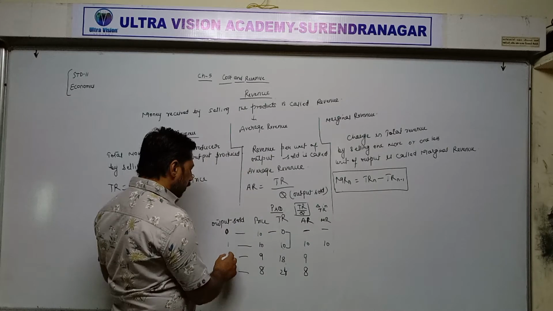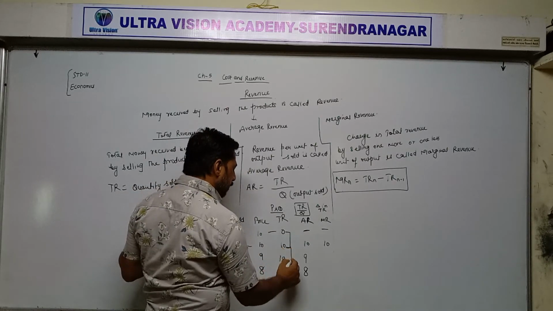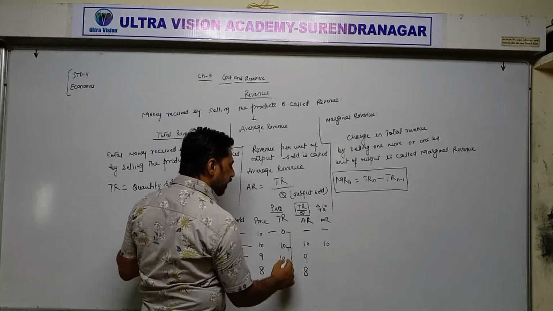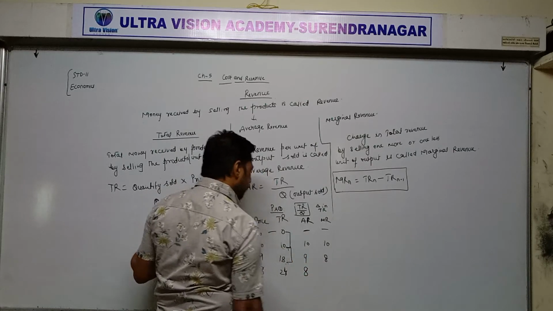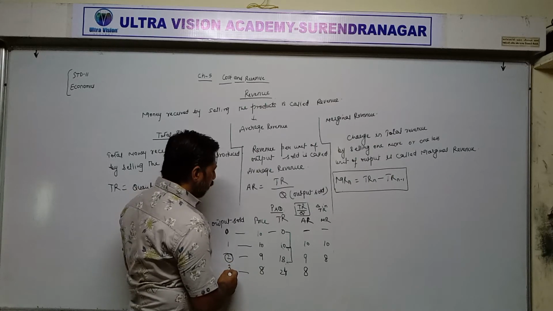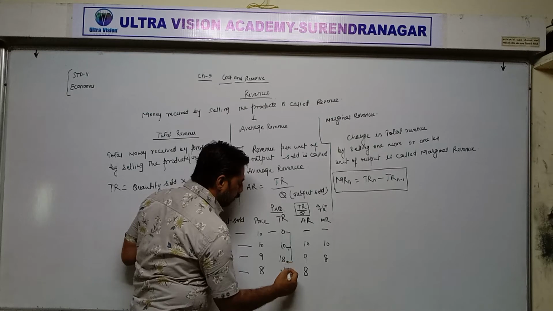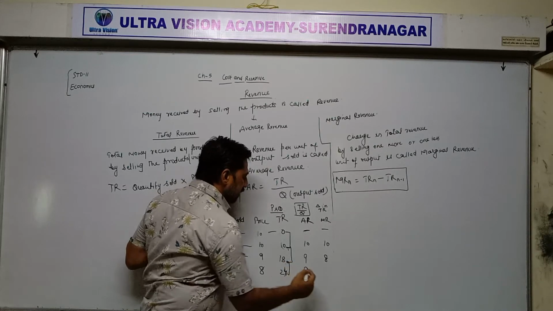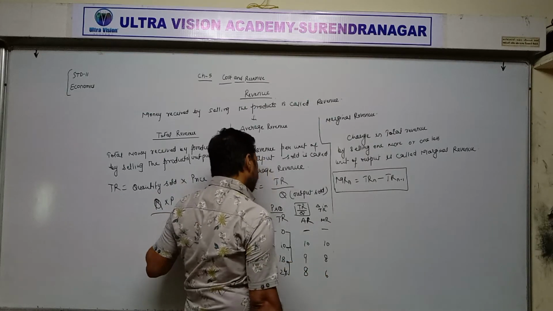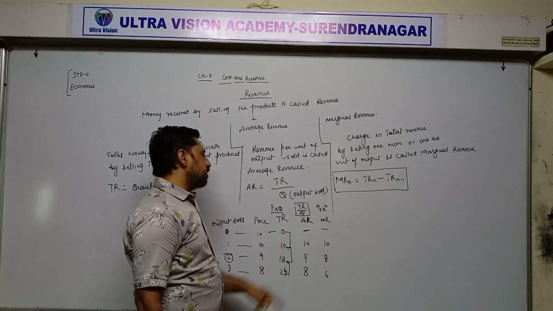When we are selling 2 units of output, total revenue increases to 18 rupees, means changes by 8 rupees. Then when we are selling 3 units of output, total income becomes 24, means it increases from 18 to 24, means increases by 6 rupees. In this way you can calculate total revenue, average revenue and marginal revenue.